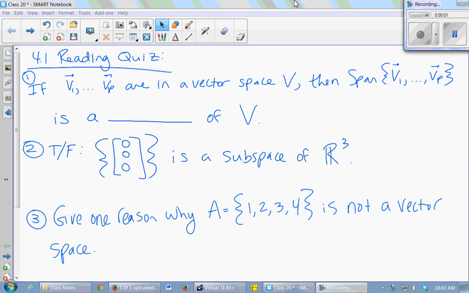So this first one is labeled theorem 1 in your text. If v1 to vp are just vectors in some vector space V, and you take the span of any set of vectors in a vector space, what do you get? A subspace. Yeah.